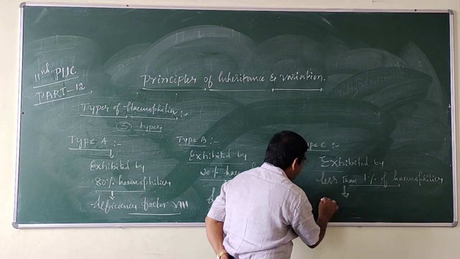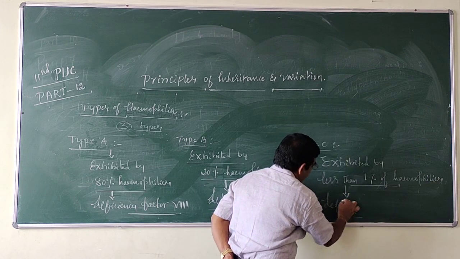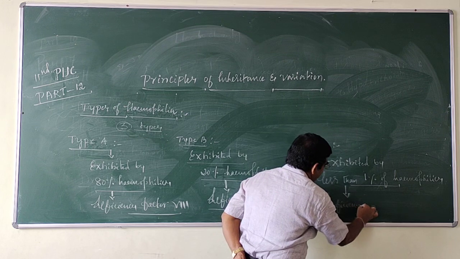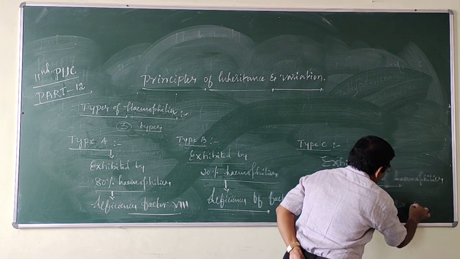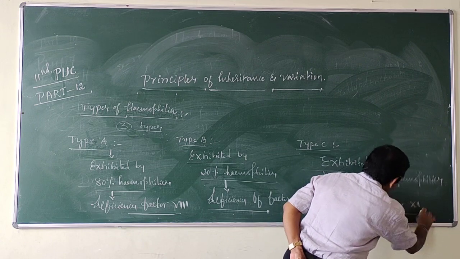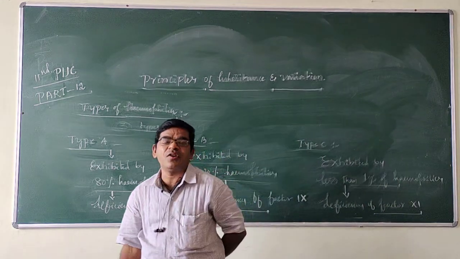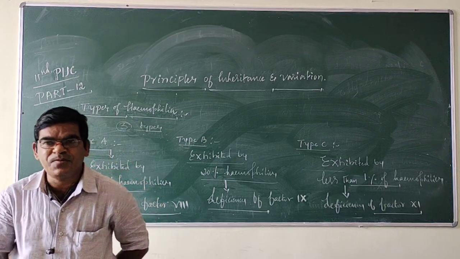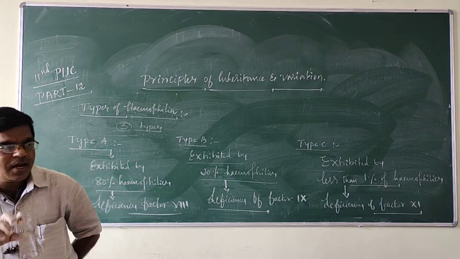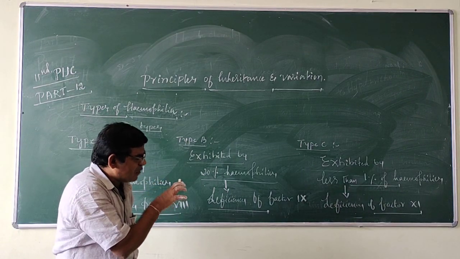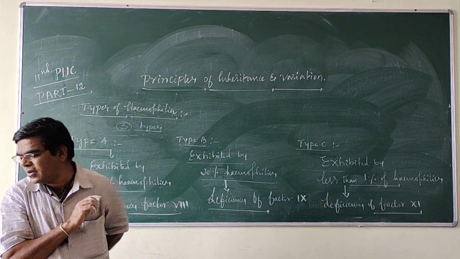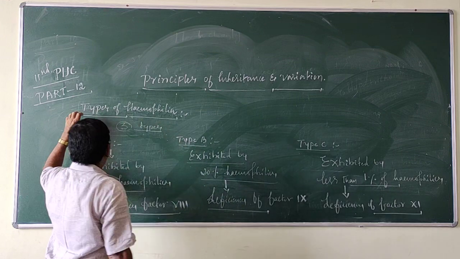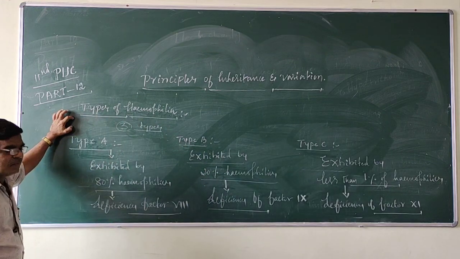It is due to the deficiency of factor 11. So type C hemophilia is because of the deficiency of the factor 11. Clear?